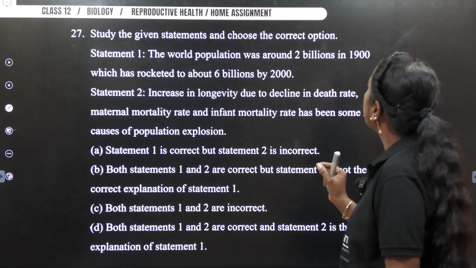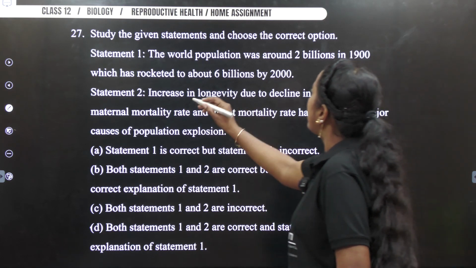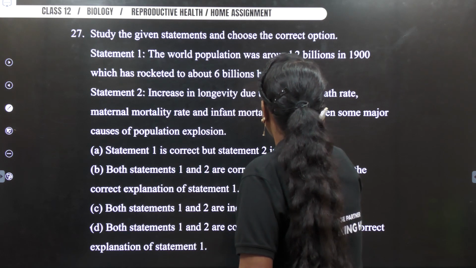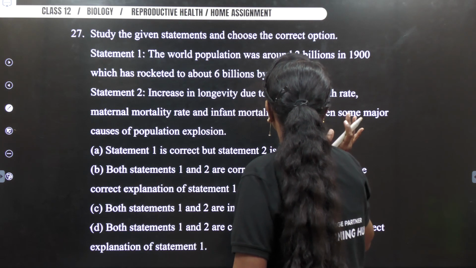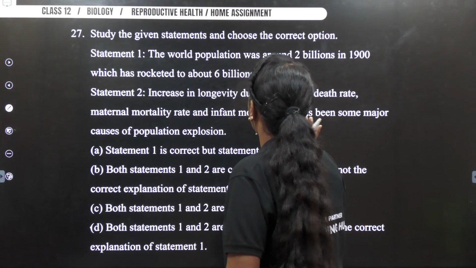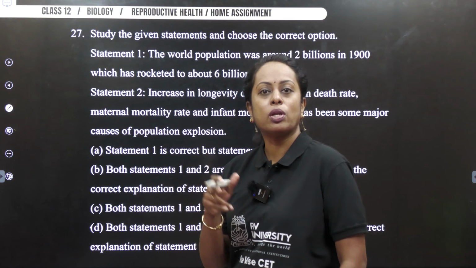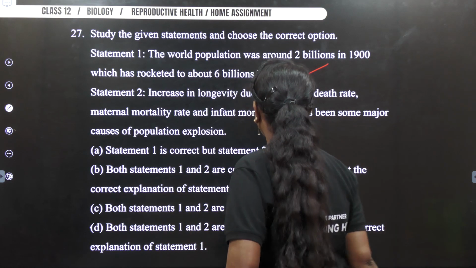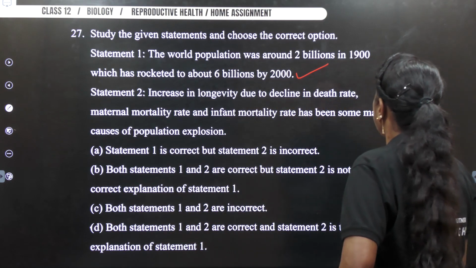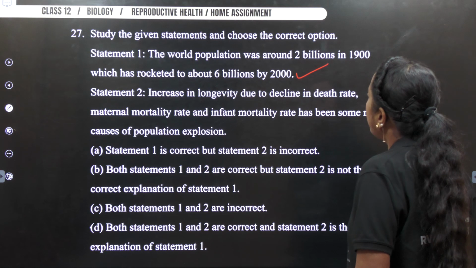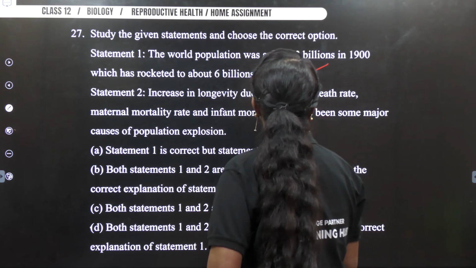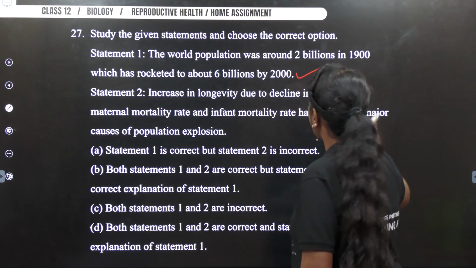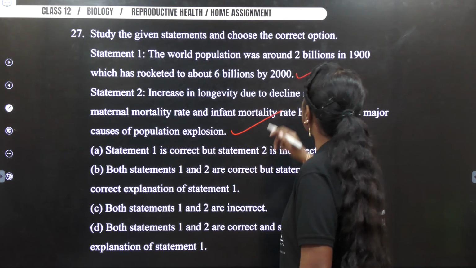Next, study the given statements and choose the correct option. Statement 1, let us see. The world population was around 2 billion in 1900, which rose to about 6 billion by 2000. Do you remember the numericals there? If yes, the statement is going to be correct. Okay. Statement 2: increase in longevity due to decline in death rate, maternal mortality rate, infant mortality rate has been some of the major causes of population explosion.